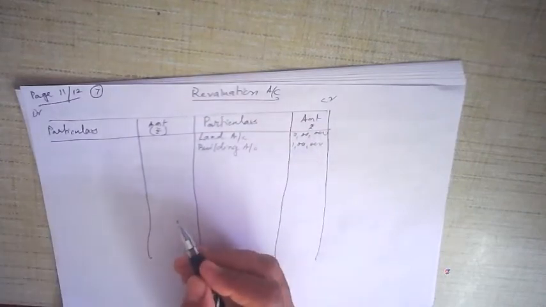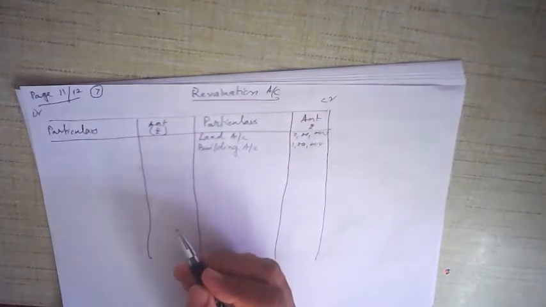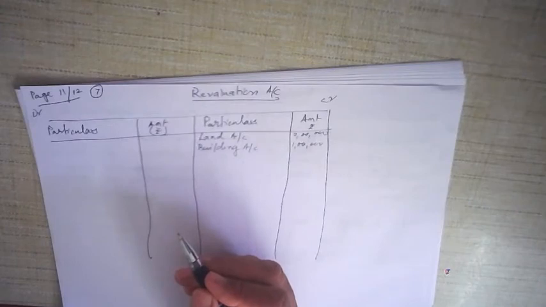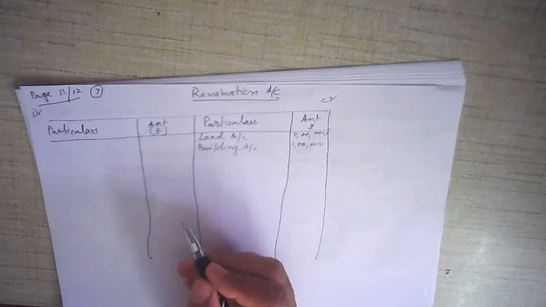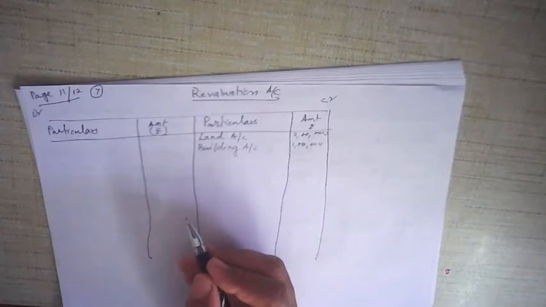The third adjustment says the market value of machine is 2,50,000, which is to be recorded in the books. In the balance sheet, machinery is given as 4 lakhs.